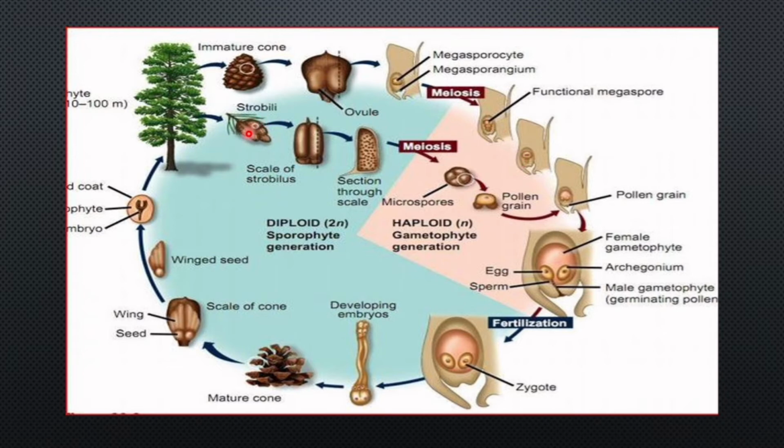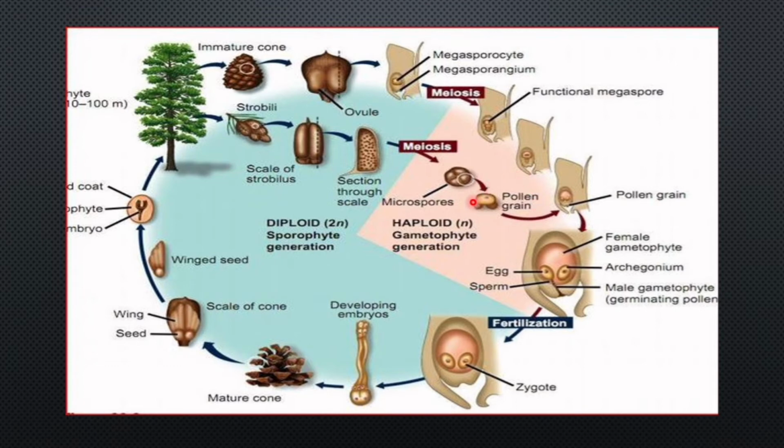The male cone consists of many microsporophylls. Each microsporophyll has many microsporangia, and each microsporangium produces a large number of microspores. The microspores then develop into pollen grains.